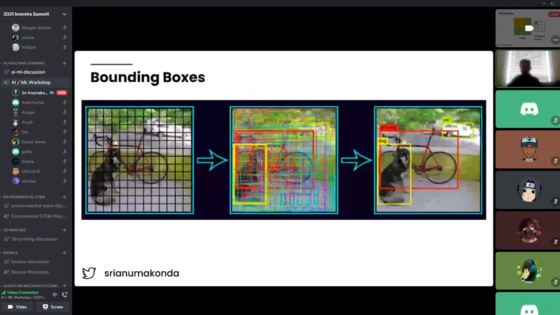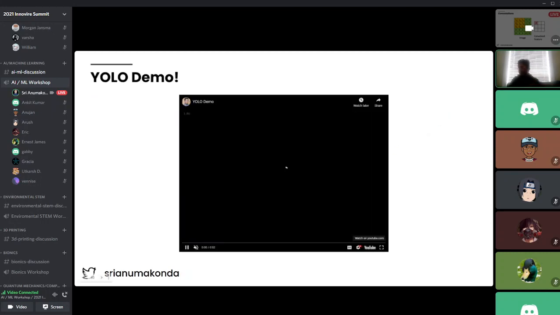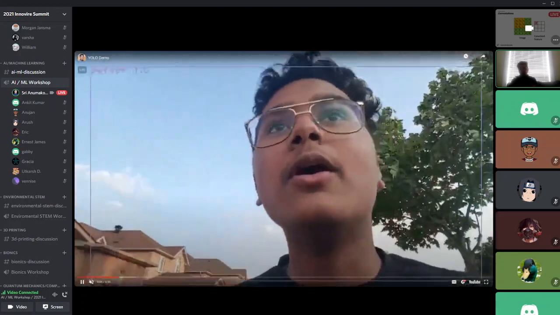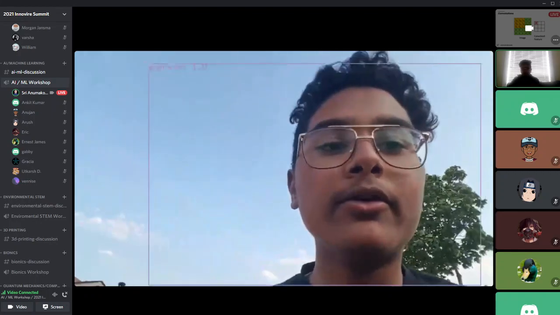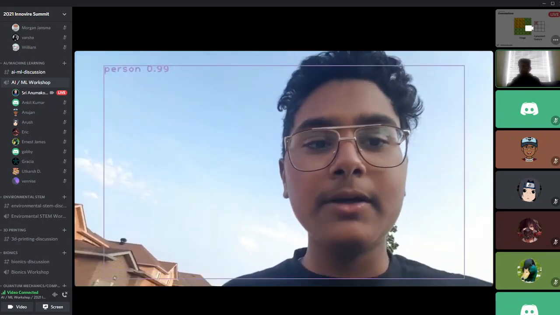Based on certain confidence scores, we're able to narrow this down. From a bunch of boxes in the image, we now narrow that down to three things: the dog, the bicycle, and the car. And here's a quick demo. I just went for a walk yesterday, so here's a YOLO demo of me walking in real time. What you notice here is that it detects the person in the first place.